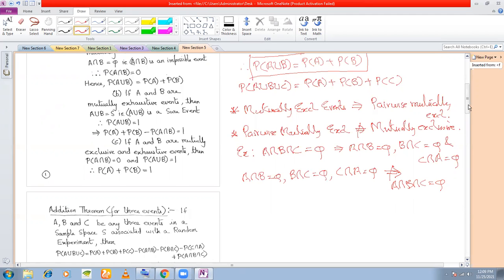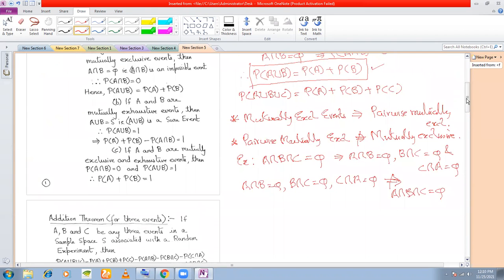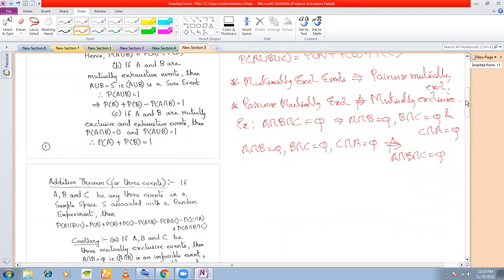Okay, once we have discussed mutually exclusive events and the addition theorem, we now come to the next part, which is mutually exhaustive events. Now, if you remember, what were mutually exhaustive events? In this, I told you a definition that 3 or more events are said to be mutually exhaustive if A union B union C is a sure event, right?